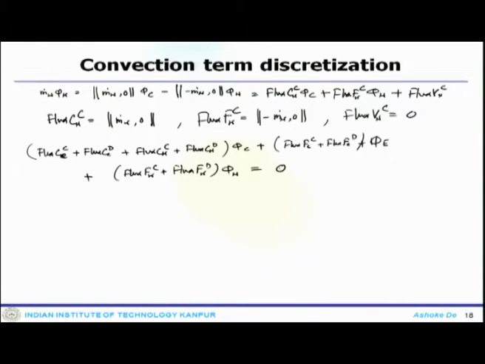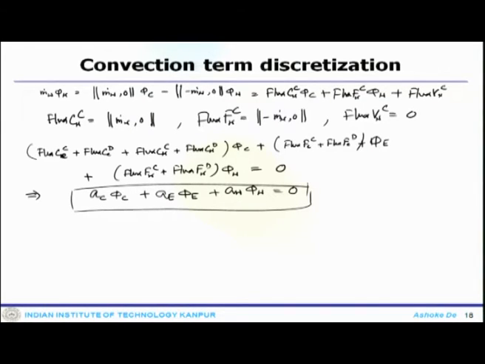So, here it will lead to the same system of equation AC phi C plus AE phi E plus AW phi W. So, the discretized system will look similar and the coefficients are here.